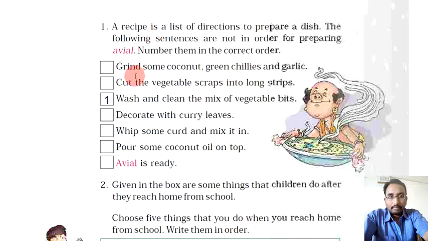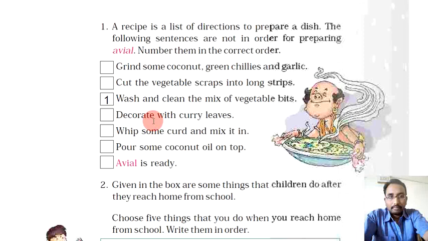So first, we will read the sentences. Grind some coconut, green chilies and garlic. Second one, cut the vegetable scraps into long strips. Wash and clean the mix of vegetable bits. Decorate with curry leaves. Whip some curd and mix it in. Pour some coconut oil on top. Avial is ready. So children, these are the steps of preparing avial.